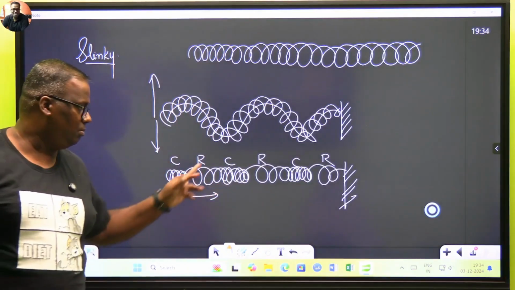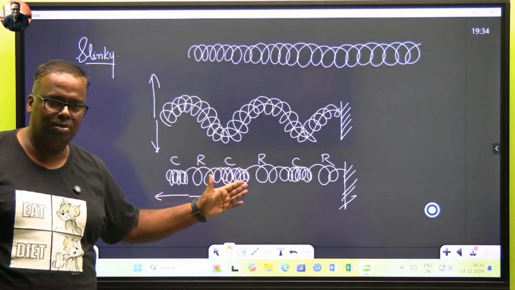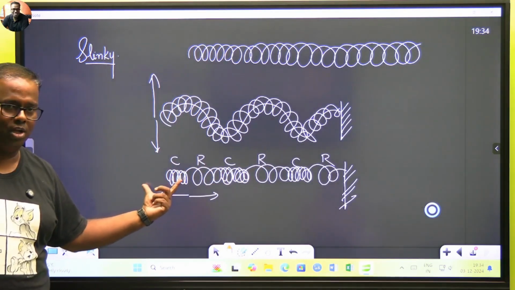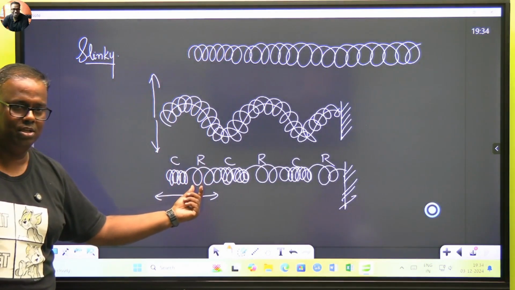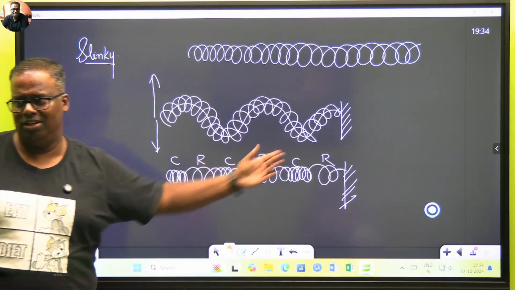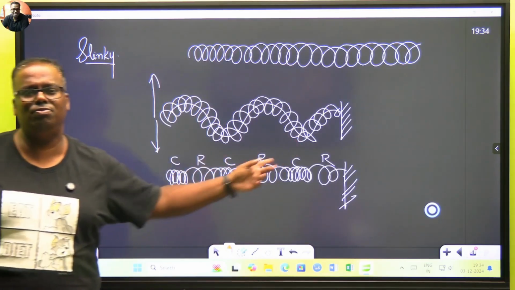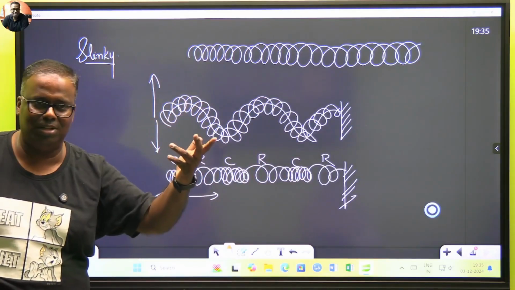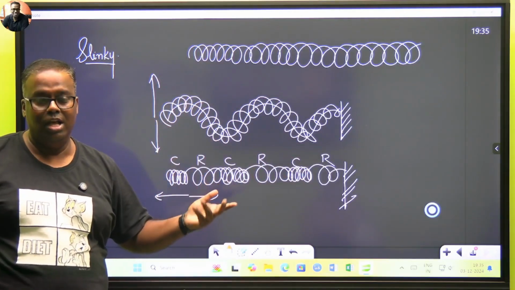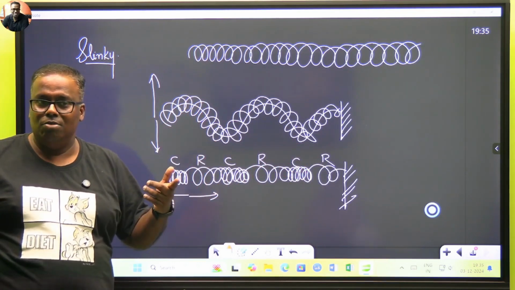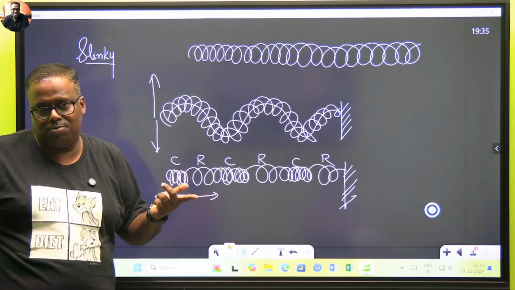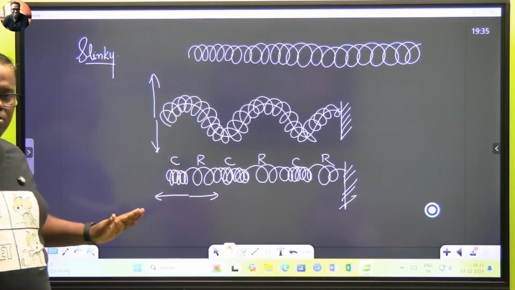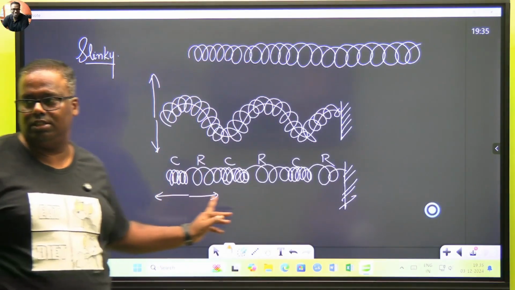But if my student Srinika madam is watching this from a distance, she will see this compress, and the next moment this expands. When it is expanding, this one is compressing. It's just like a light chaser. Bulbs 1, 3, 5, 7 glow at the same time. 2, 4, 6, 8 glow at the same time. That is the principle of a chaser. If I do this glowing faster than 1/16th of a second, then your human eye can be fooled. So you see one light glowing, tick, tick, tick, going this way.